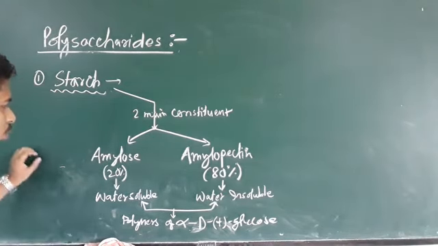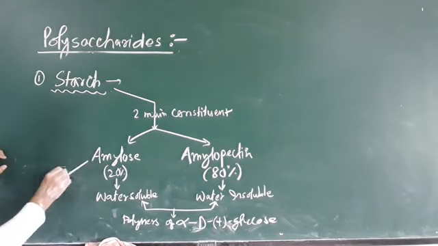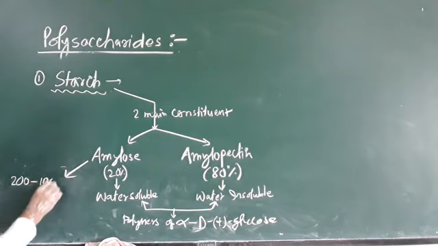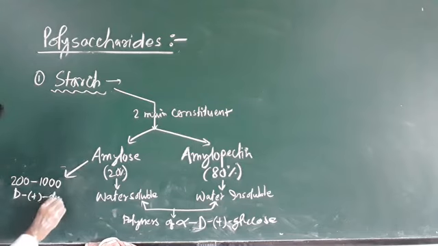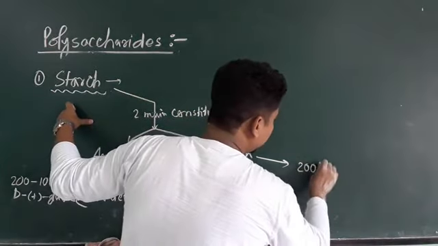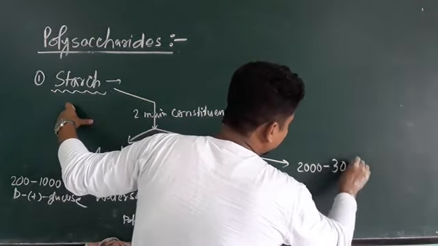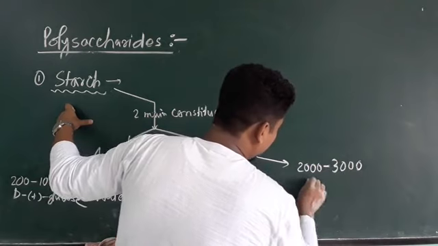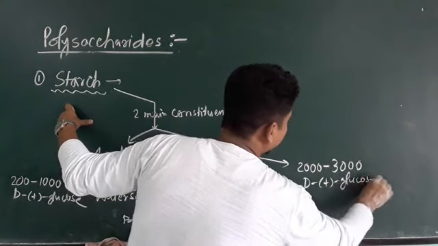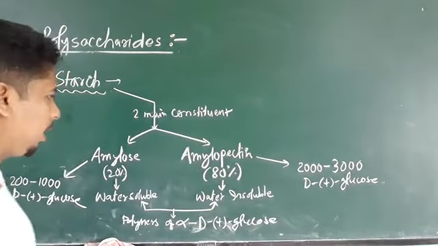In case of amylose, it will contain about 200 to 1000 D plus glucose units. But in case of amylopectin, it will contain about 2000 to 3000 D plus glucose units.